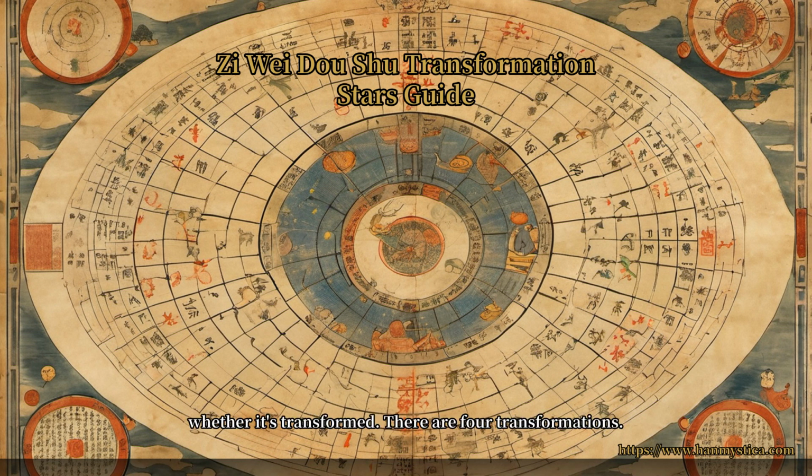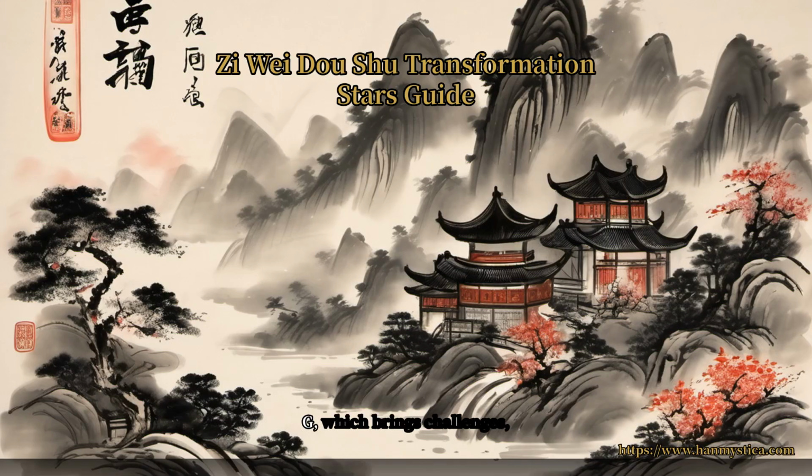There are 4 transformations: Hua Lu, which brings prosperity, abundance, and smooth energy. It's the most favorable transformation. Hua Quan, which brings authority, power, and control. It amplifies the star's active qualities. Hua Ku, which brings prestige, scholarly recognition, and refinement. It adds grace and reputation to the star's energy. Hua Ji, which brings challenges, obstacles, and intensity. It's the most problematic transformation, but also carries valuable lessons.